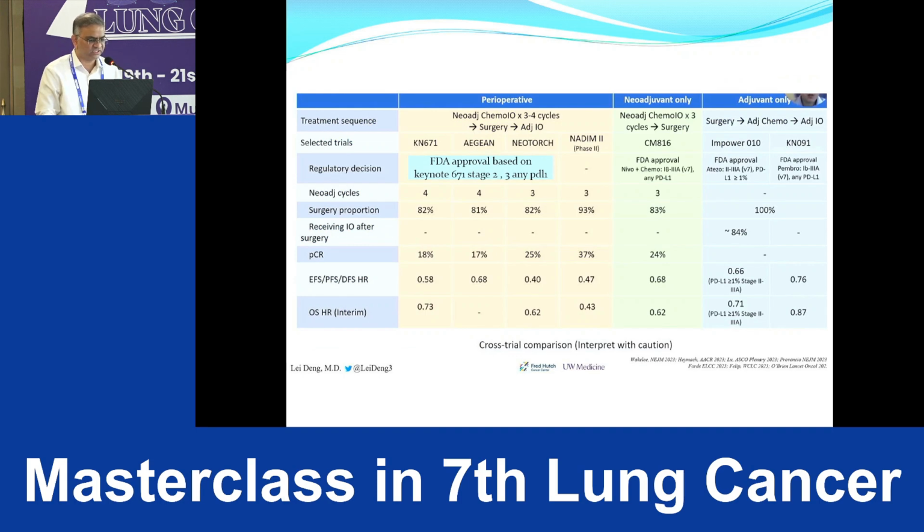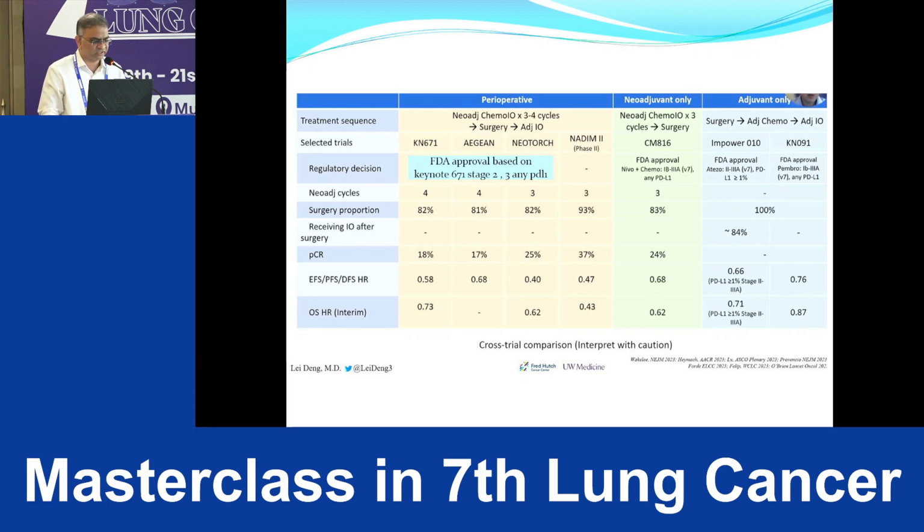Similarly, in neoadjuvant only, even though 100% of patients got surgeries, the people who are able to receive IO as adjuvant are only 84%. So it's a similar kind of proportion of patients with good surgical outcome.